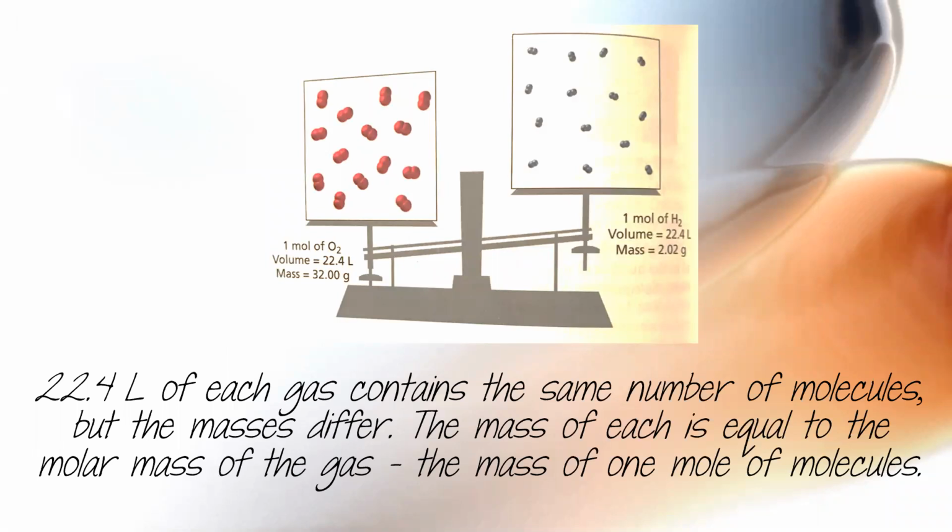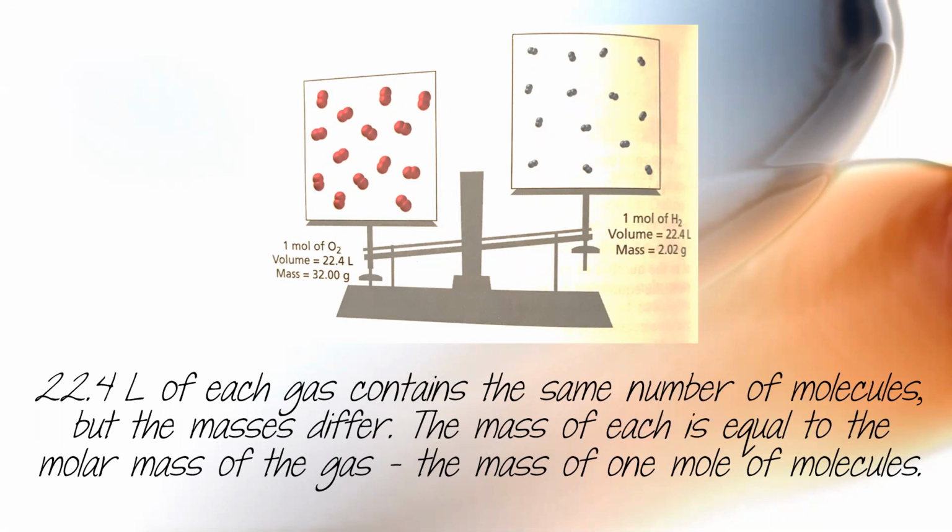You don't necessarily need to write this down, just listen and look at the picture. It says 22.4 liters, which is standard volume, of each gas contains the same number of molecules, but the mass is going to differ. The mass of each is equal to the molar mass of the gas. Some molecules are heavier than others.